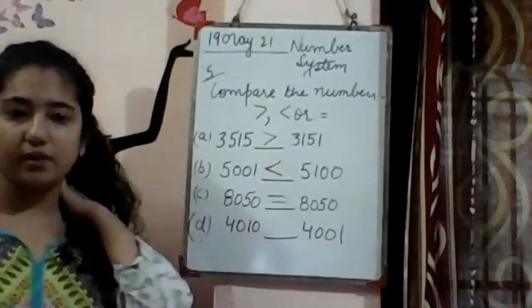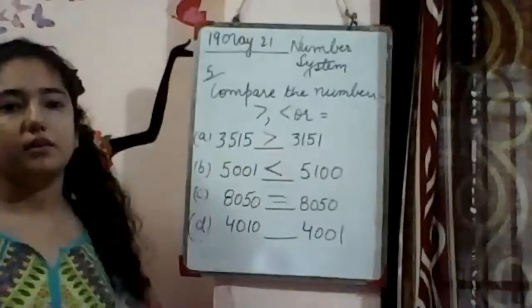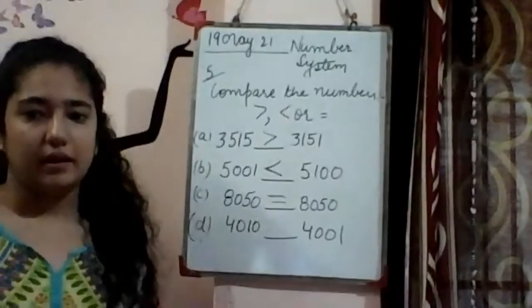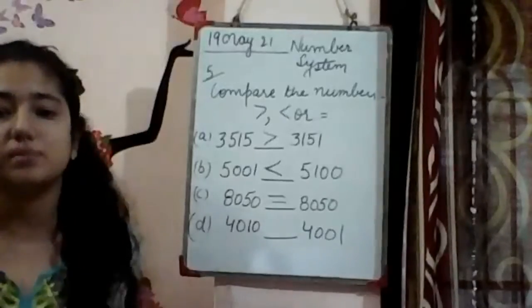So I am just playing with the numbers. I am just moving the digits here and there and nothing else, just to make you confused and to see who is more attentive. How do you know which is bigger?